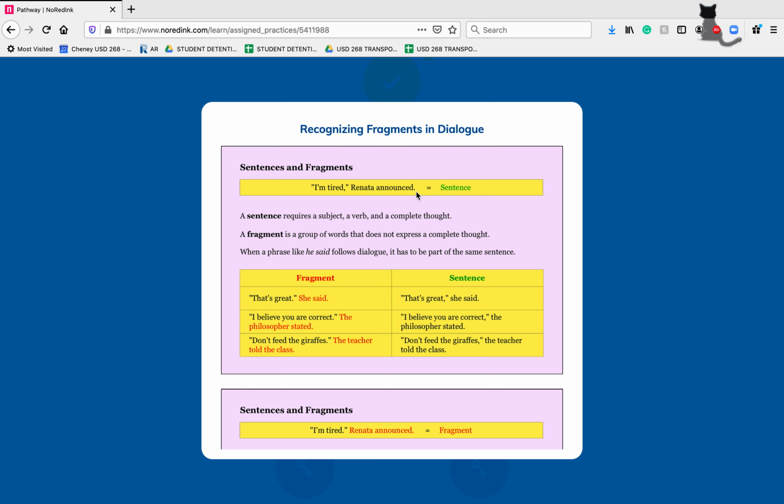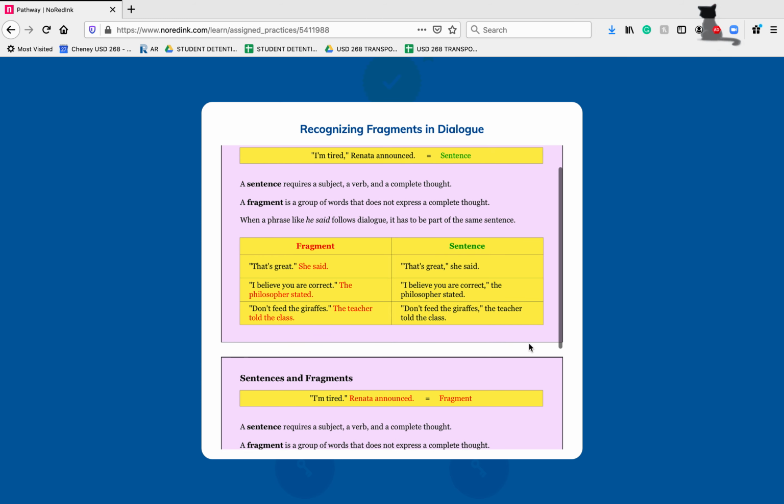Fragments are groups of words that don't express a complete thought. So that's what we were looking at in that very first bubble of this practice. So here if we have a period and then "she said," period, we're saying "she said" right here is a sentence and it is not. "She said," we don't know what she said. It's an incomplete thought. That's another reason why we have the comma connecting these as one sentence. So you'll notice in these examples that that's what's going on in each of these.